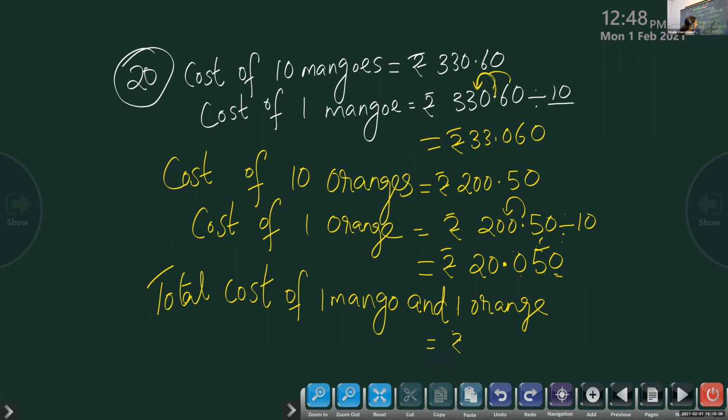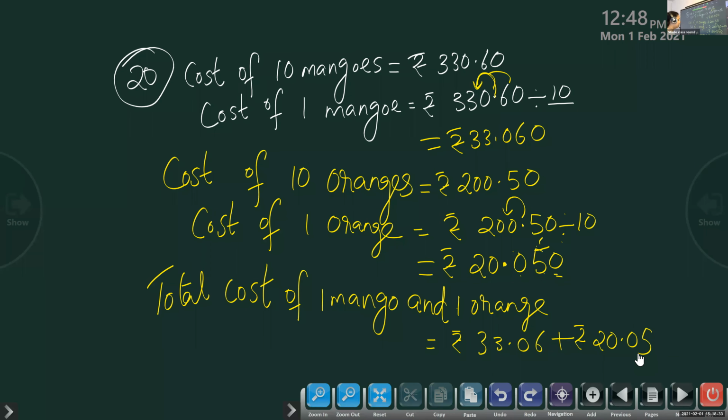Rupees 33.06 plus rupees 20.05. See children, I have written 0.06 and 0.05. I have not added a 0 at the last. That 0, if you omit, no problem. But after the decimal point, that 0 is very important.